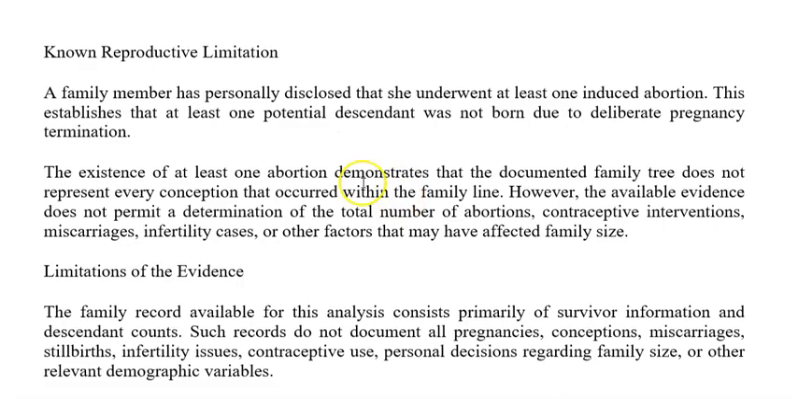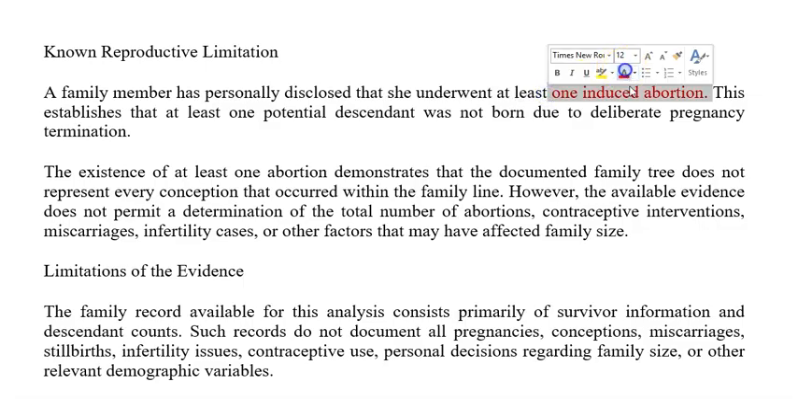So the known reproductive limitation. The family member has personally disclosed that she underwent at least one induced abortion. So this is more than one, but anyway, this is known to have occurred. The government actually killed this child in the womb of the mother. It's quite traumatic to actually understand when this is actually happening, right?